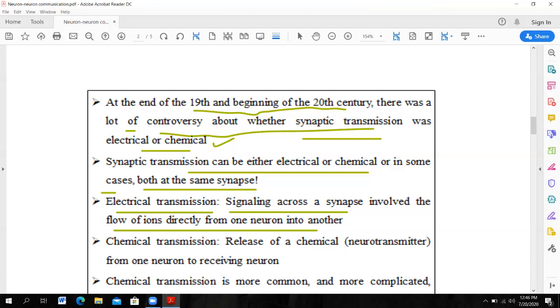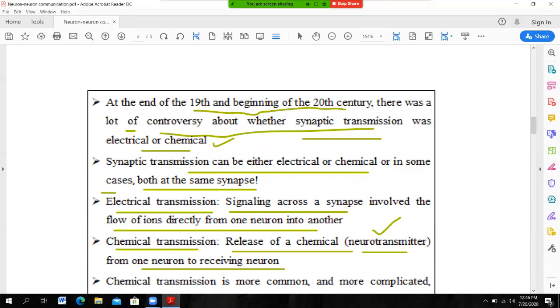And the second one is chemical transmission. In chemical transmission, there is release of chemicals, and these chemicals are known as neurotransmitters. So here the messages are passed from the sending neuron to the receiving neuron by means of neurotransmitters. So synaptic transmission is either electrical or chemical in nature.